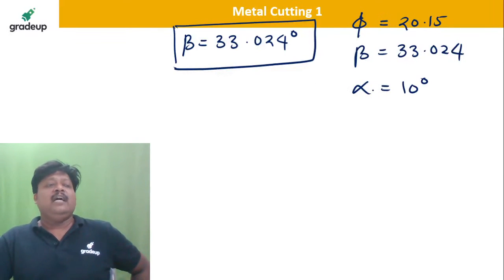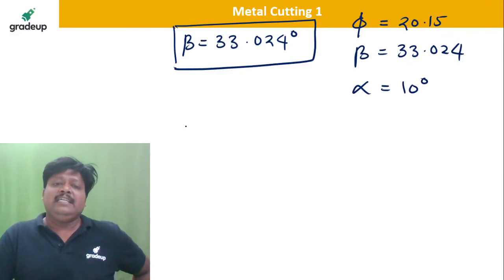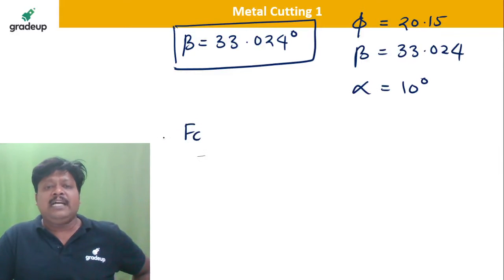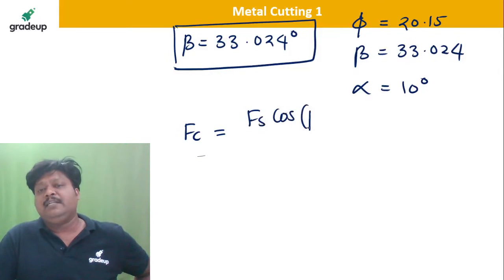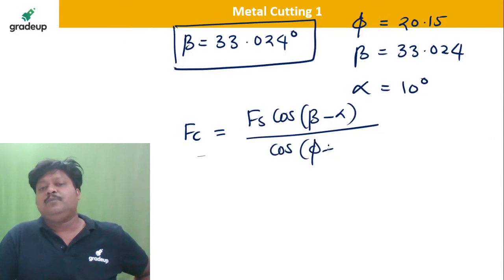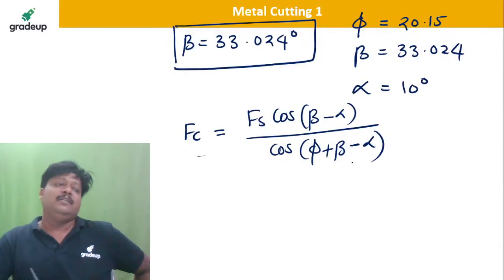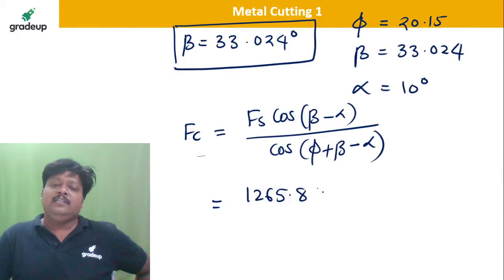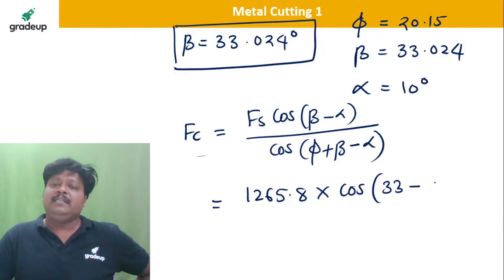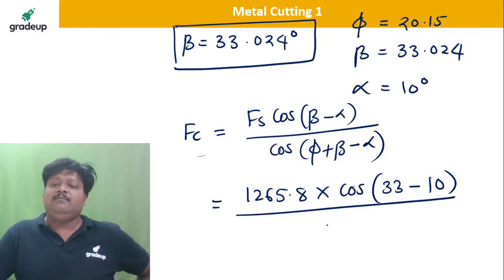Yes, Kumar. Now tell me, can I write here Fc, which is unknown and they are asking for, is equal to Fs into cos of beta minus alpha divided by cos of phi plus beta minus alpha? So very nicely, what is Fs? You have calculated 1265.8 into cos of beta, 33 minus alpha 10, divided by cos of phi, how much is it?